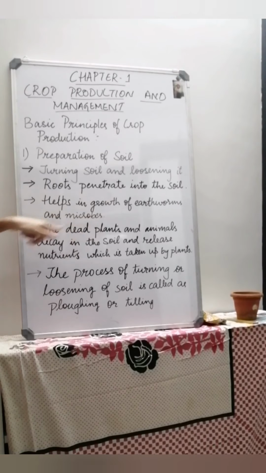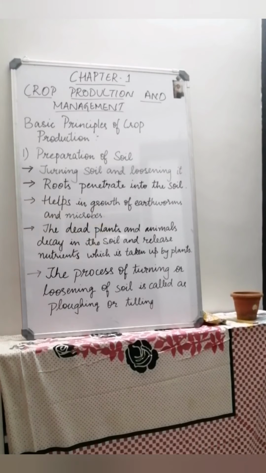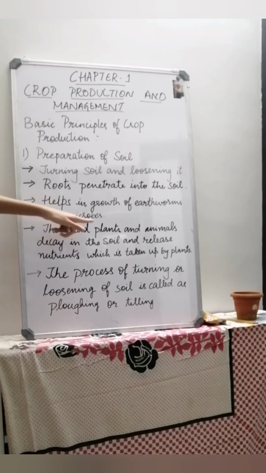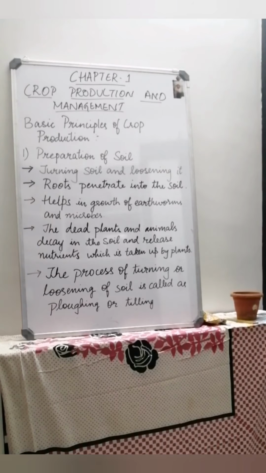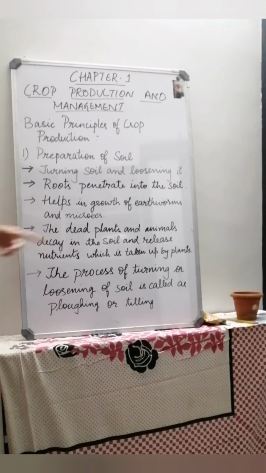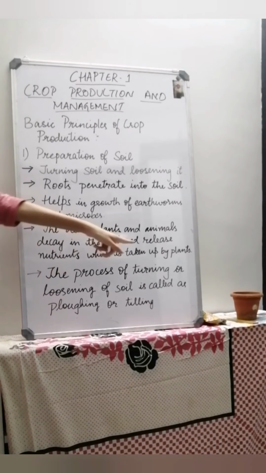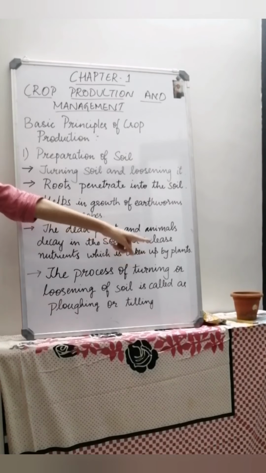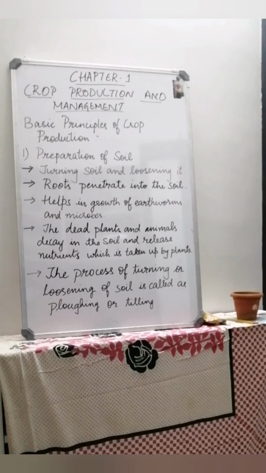the dead plants and animals decay in the soil and release nutrients which are taken up by plants. Now in the soil there will be dead plants and animal matter. So the microorganisms will help these plants and animals to decay in the soil, and decay means nutrients will be released in the soil. If the nutrients are released, then it provides nutrients for the growth of the plant. It will help the plant to grow in a healthy way.